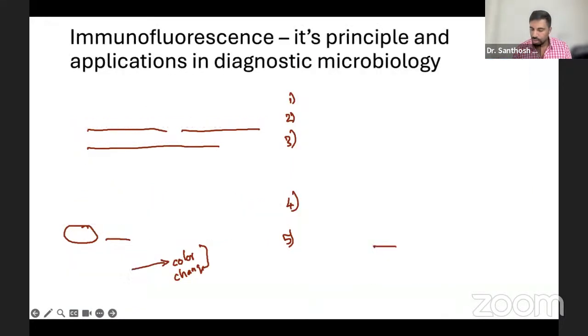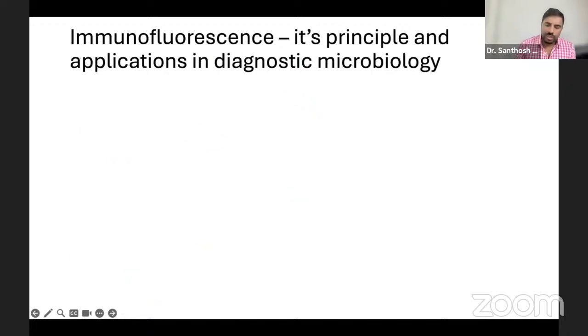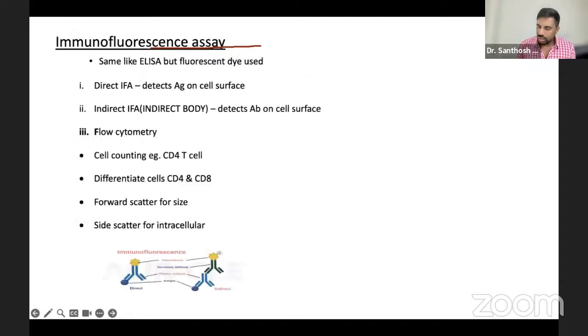Okay, in immunology, now what about the next one? Immunofluorescence. The name itself says fluorescence. Let me go to the picture here. Immunofluorescence is the same as your ELISA. The only difference is that you're using a fluorescent dye.